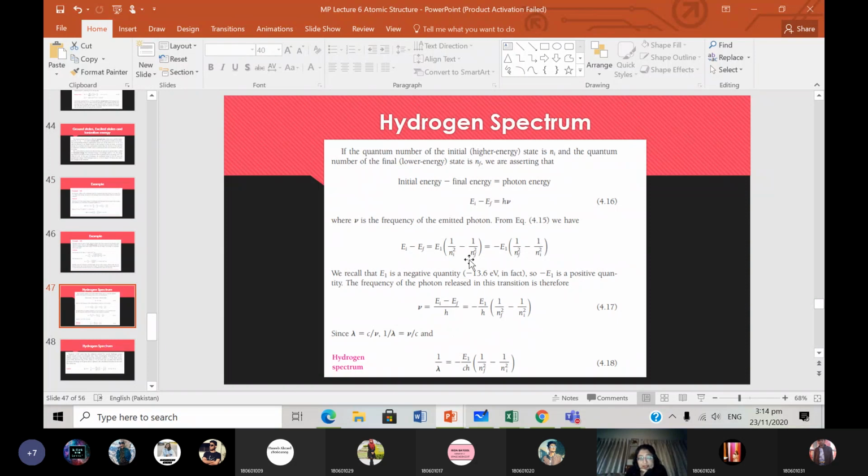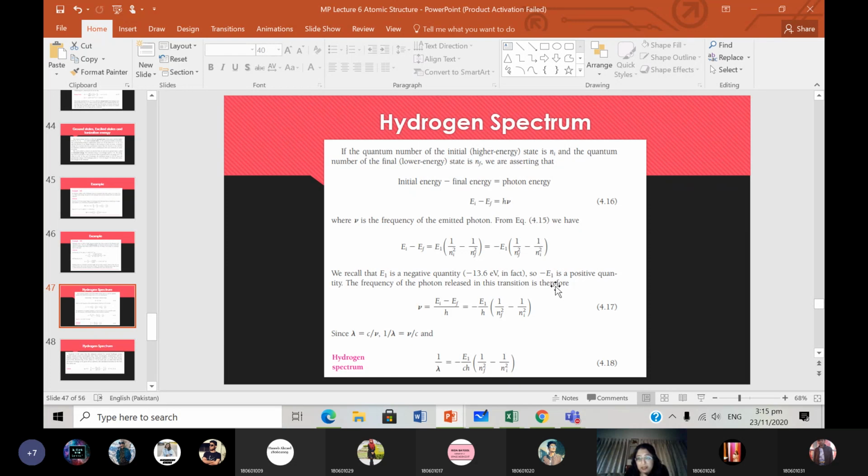I already just explained this equation. And if you want to reverse the sign, multiply this by a minus sign. You would just take minus common, and then this will be minus E1 times 1 over Nf squared minus 1 over Ni squared. We recall E1 is a negative quantity because it's minus 13.6 electron volts.